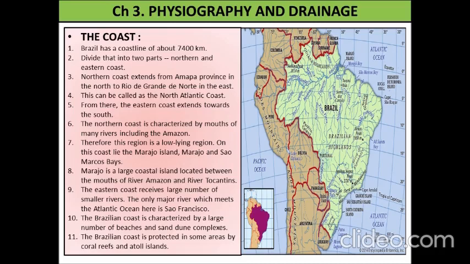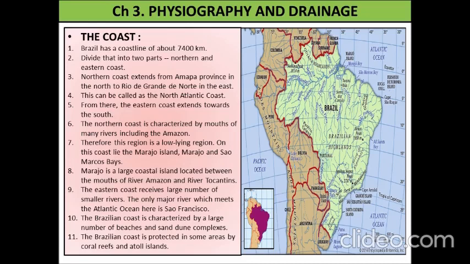From there, the east coast extends towards the south. The northern coast is characterized by the mouths of many rivers, including the Amazon. Therefore, this region is low-lying. On this coast lie Marajó Island, and Marajó and São Marcos Bays. You can see these three in the map.